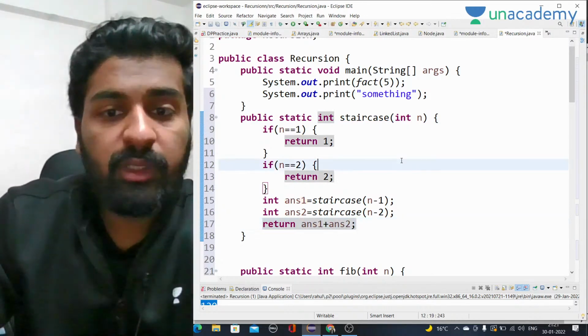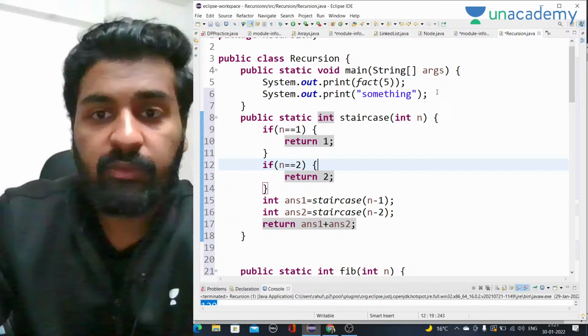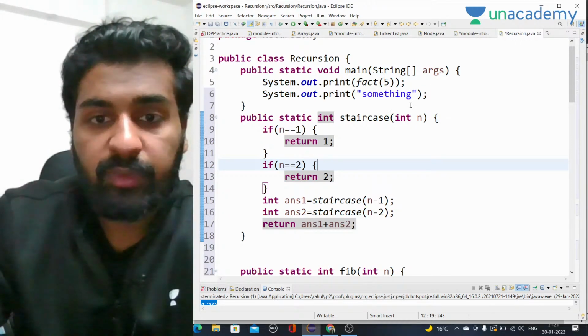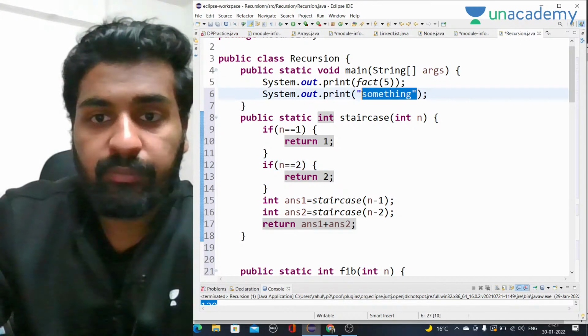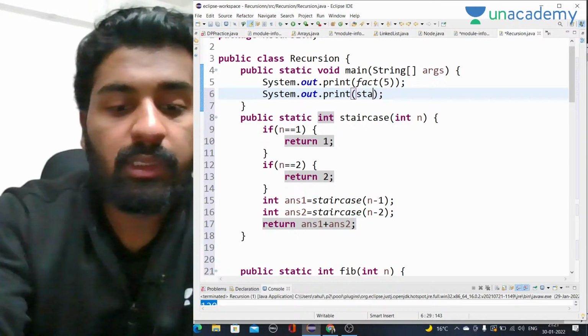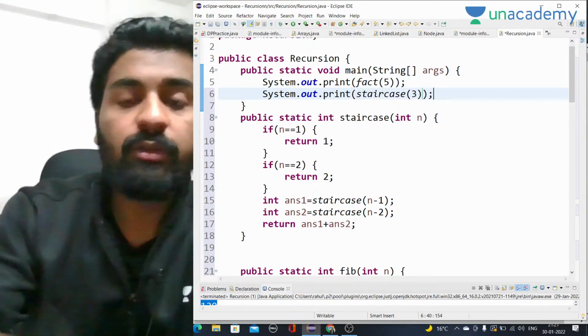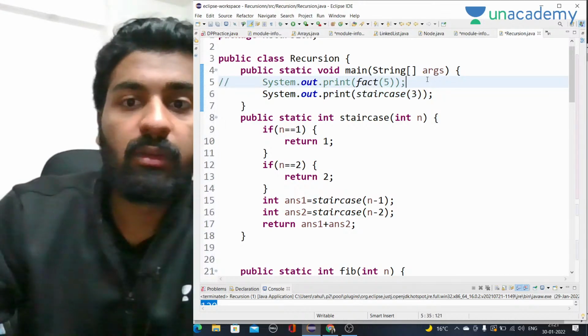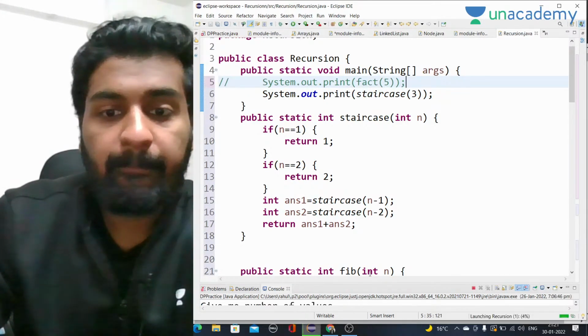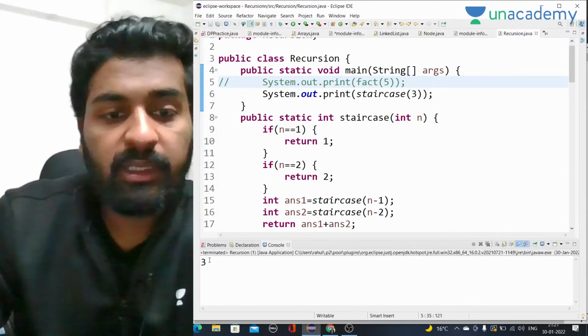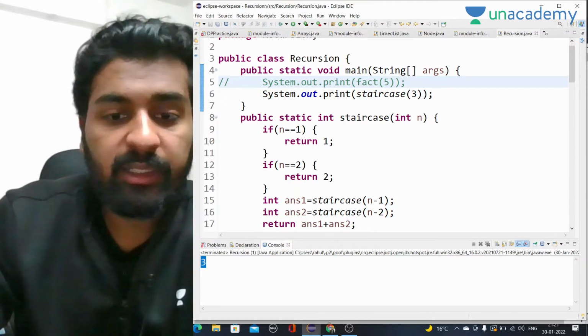So this is what we have to do in a staircase problem, right? And we can actually test it as well. Staircase, we have to call for value 3, right? So let's run it. For value 3, the answer is 3 only, and that we were expecting as well.